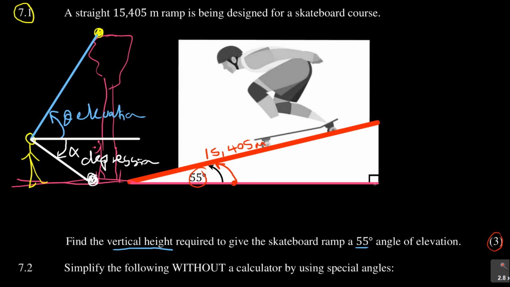So now they want the vertical height, meaning they are looking for this particular distance here, from this point, the vertical height to that point. That's what they're looking for, how to find that distance.